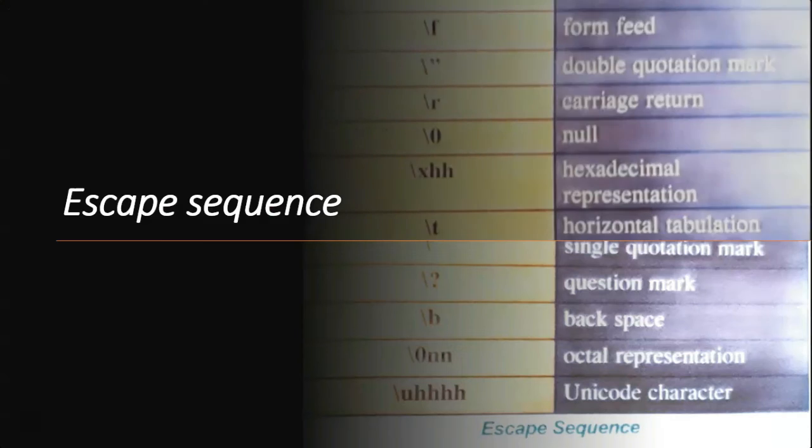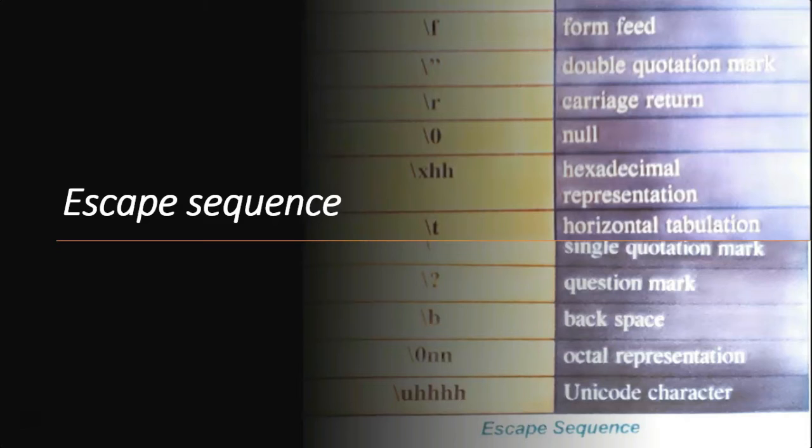Escape sequences. These are characters that perform special functions other than producing text, such as advancing to a new line, horizontal tabulation, etc. These are character combinations, that is, a backslash followed by some character.